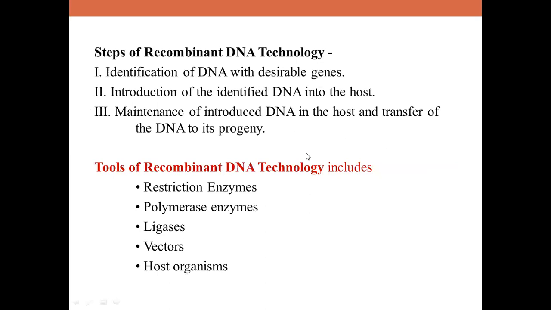First, you have to identify the desirable gene, from whichever source you want to take, whether it is a plant source, animal, even bacteria, any living organism. And then you have to introduce the identified DNA into the host cell using a plasmid or a vector system, by using restriction enzymes, using ligases, all those things. And then ultimately you have to maintain that desired gene in the host. You should not lose it. And not only maintaining, transferring it to the next generation is also an important step in these rDNA technology steps.